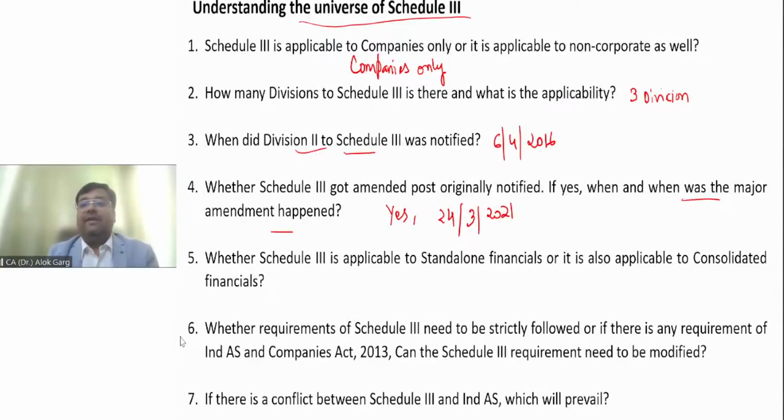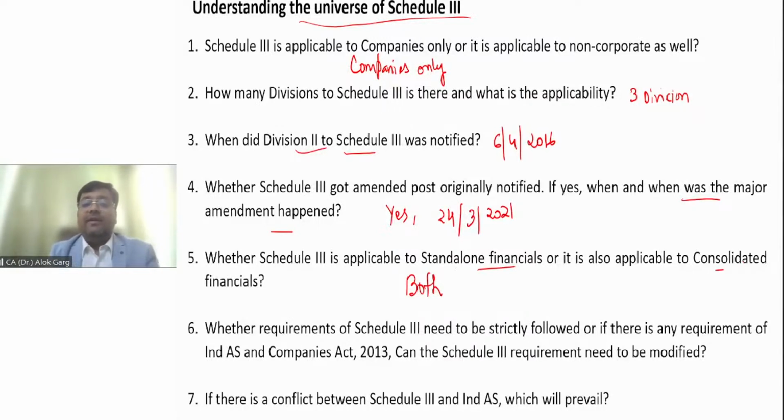Question number 5: whether Schedule 3 is applicable to standalone financials or it is also applicable to consolidated financials. It is applicable to both, right? When you read Division 2 to Schedule 3, it says that it is applicable to consolidated financial statements mutatis mutandis. What is meant by mutatis mutandis? It means same thing in the same sense. So Division 2 to Schedule 3 is applicable to both standalone as well as consolidated financial statements.